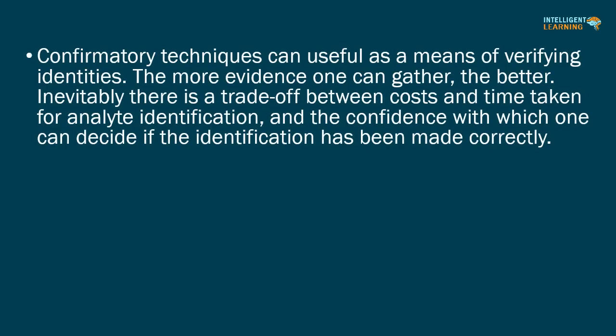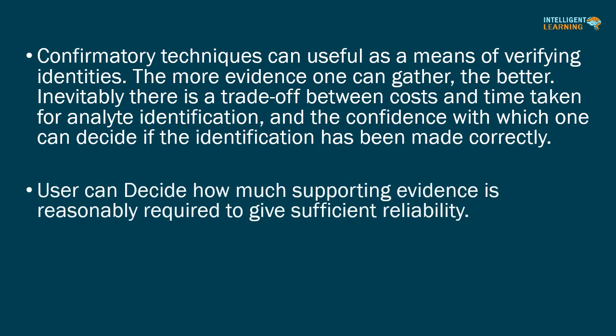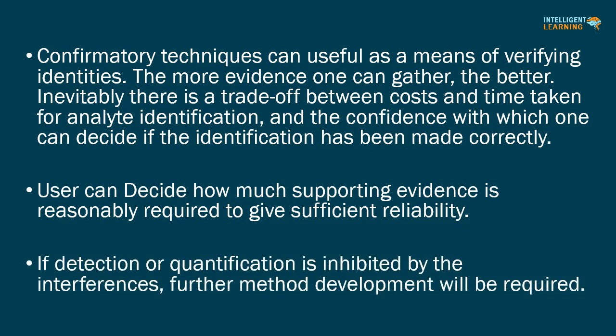Confirmatory techniques can be useful as a means of verifying identities. The more evidence one can gather, the better. Inevitably there is a trade-off between the cost and time taken for analyte identification, and the confidence with which one can decide if the identification has been made correctly. The user can decide how much supporting evidence is reasonably required to give sufficient reliability. If detection or quantification is inhibited by the interferences, further method development will be required.